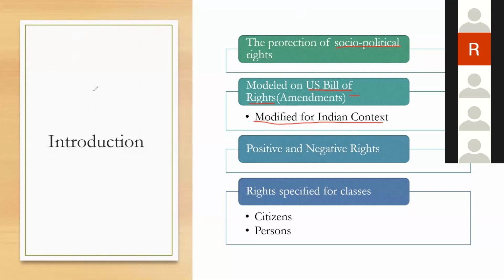Positive rights are rights which are guaranteed directly to the citizen. Negative rights are those rights which are given indirectly to citizens, rather which impose restrictions on the state. When we see Article 14, the state shall ensure to every person equality before law or equal protection of law.